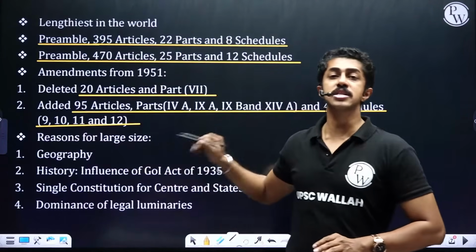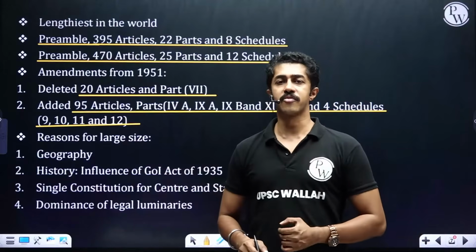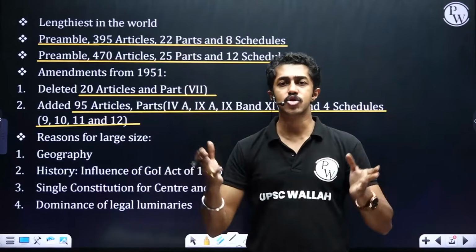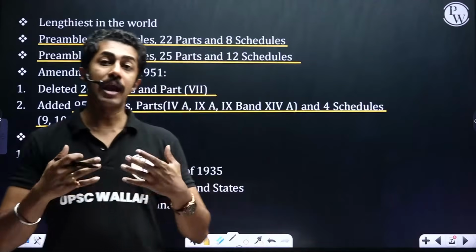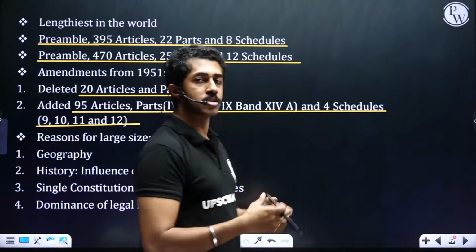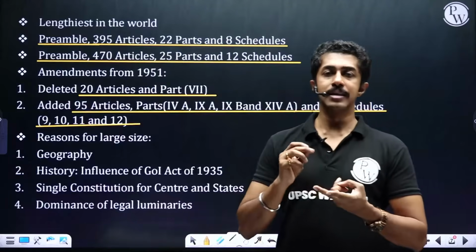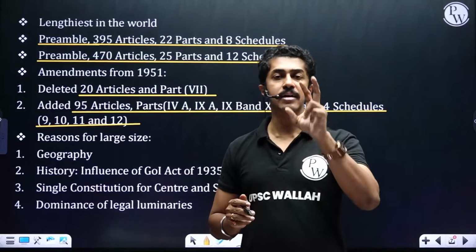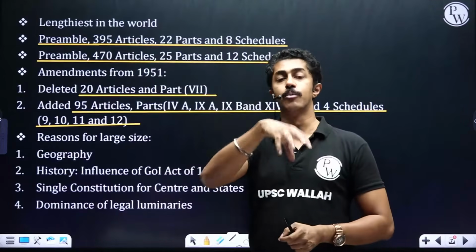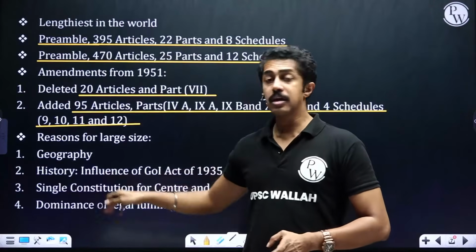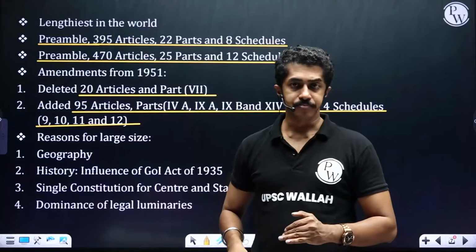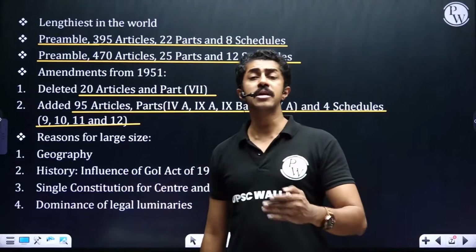What are the reasons for the large size? One is the geography. Obviously, when you're having a diverse geography, you're bound to have diverse types of people. So to cater to all of their aspirations, it was large. The history. Government of India Act 1935 is from where we have borrowed maximum provisions, around 250. Single constitution for center and state. Finally, the dominance of legal luminaries.